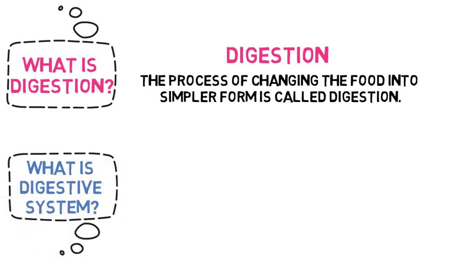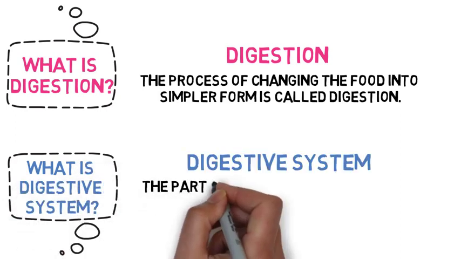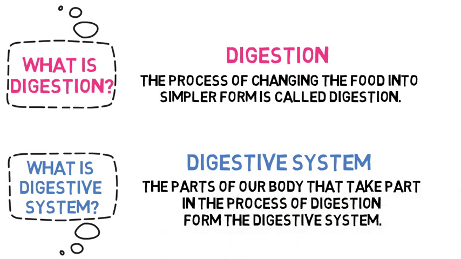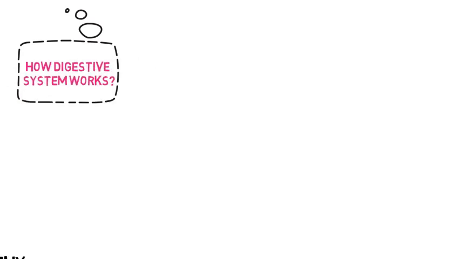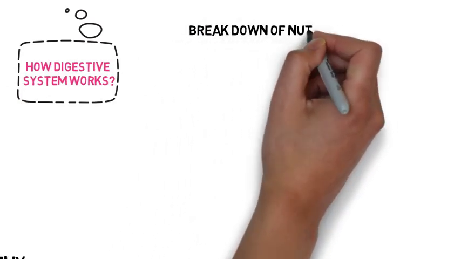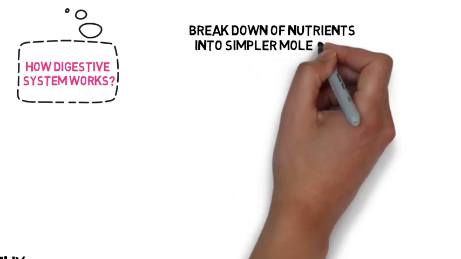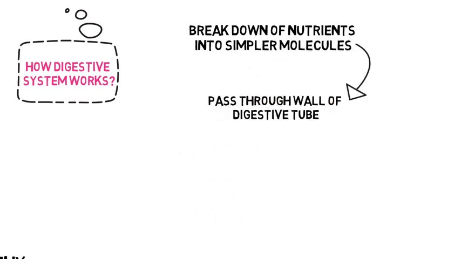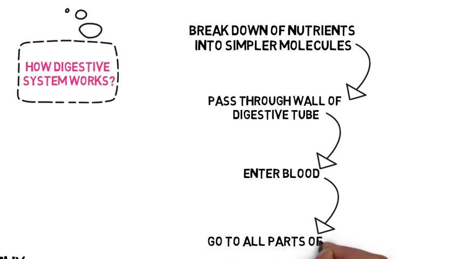What is the digestive system? The parts of the body that take part in the process of digestion form the digestive system. How does the digestive system work? The digestive system breaks down nutrients into simpler molecules. These simpler molecules can pass through the wall of the digestive tube to enter the blood. The blood carries them to all cells of our body to produce energy or to become part of our body.